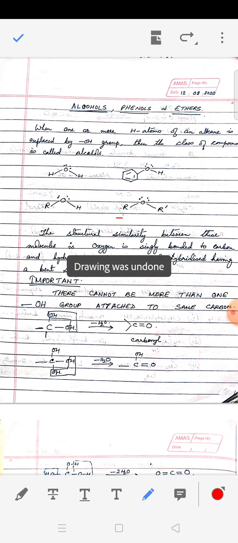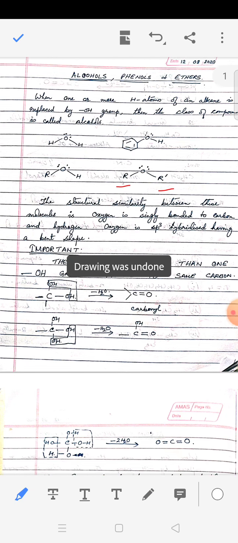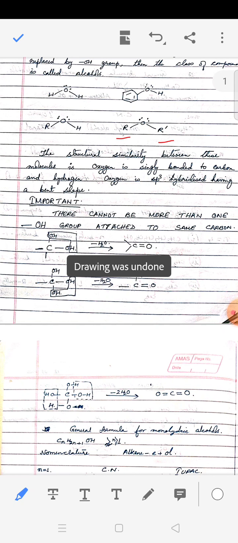Now ethers, if we have two similar groups attached to oxygen, then they are called symmetrical ethers. And if two groups are different, then they are called unsymmetrical ethers. You might notice that here I have written R and R dash. So R dash and R, if they are same, then they are symmetrical. And if R and R dash are different, then they are unsymmetrical. The structural similarity between these molecules is oxygen is singly bonded to carbon and hydrogen, and oxygen is sp3 hybridized having a bent shape.